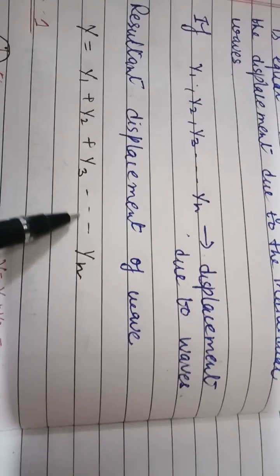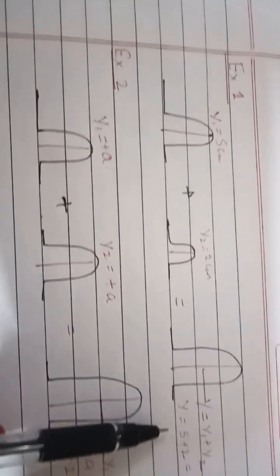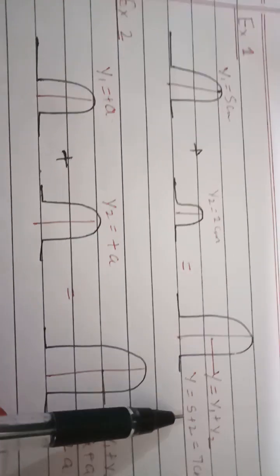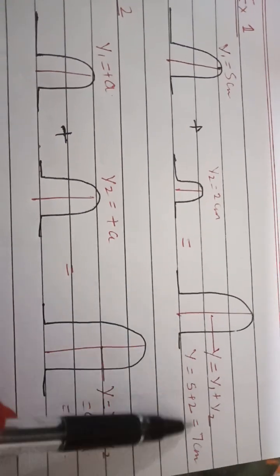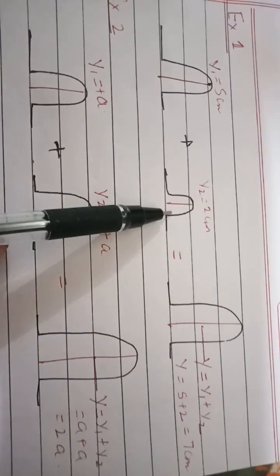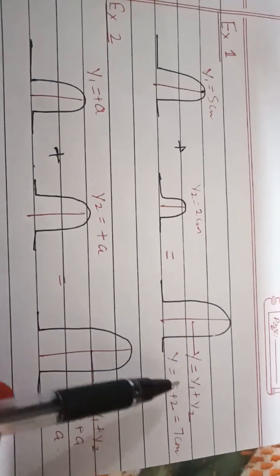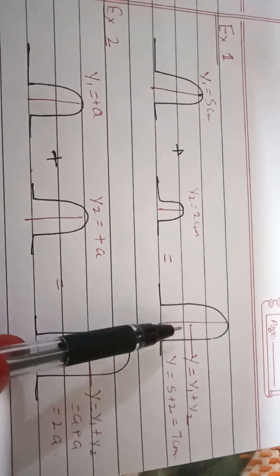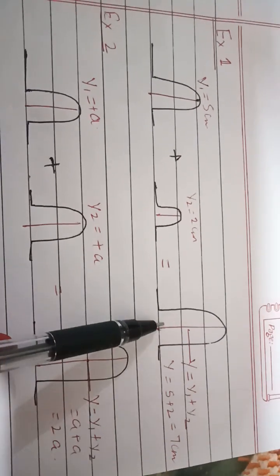As you have seen, y is equal to y1 plus y2 plus y3 up to yn. जितनी भी वेव ओवरलैप करेंगी. तो here I have taken only two wave, so y is equal to y1 plus y2. So y is equal to 5 plus 2. So what will be the resultant displacement of this wave? 7 centimeter. So you are observing I have made the amplitude of more value, that is y is equal to 7 centimeter. Means यहाँ वेव की जो इंटेंसिटी है या उसकी एनर्जी जो है that will be increased.